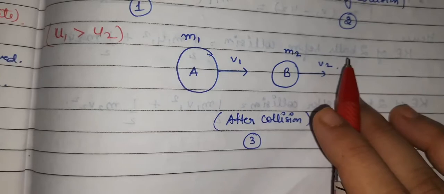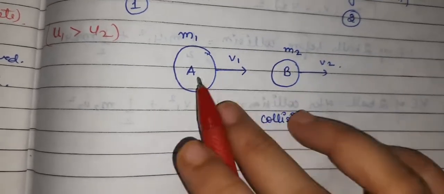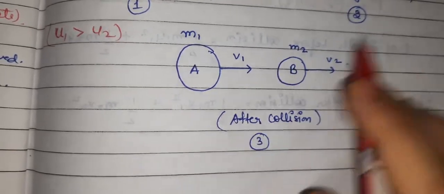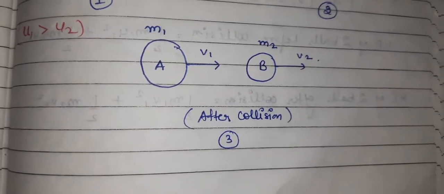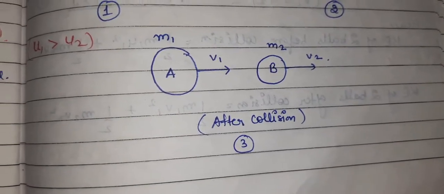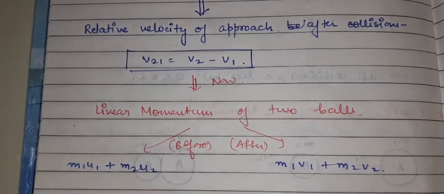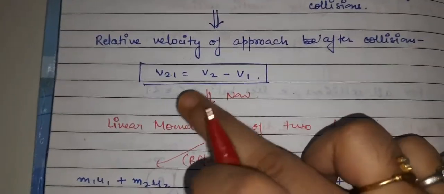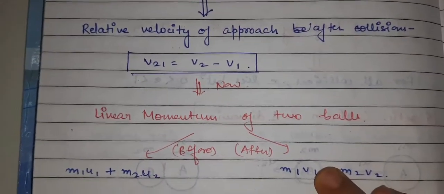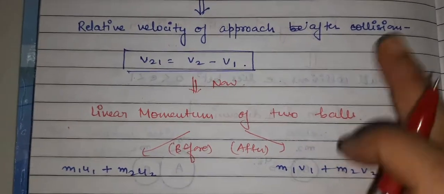Now what is the result of that? The separation of the two bodies we got, and we can now analyze the equation for the separation very easily. Now I am hoping that you got to know why we have taken v21 equal to v2 minus v1 as a relative velocity of approach after the collision.